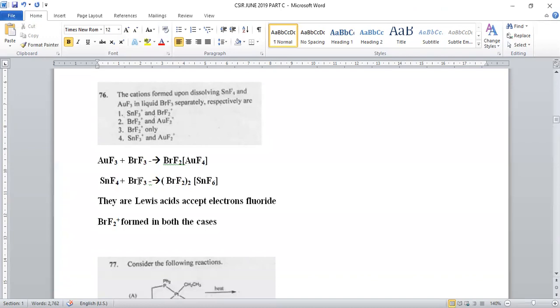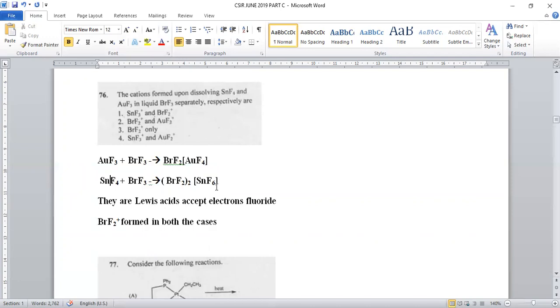When we see the mechanism, we clearly observe that gold trifluoride, when treated with bromine trifluoride, will accept one of the fluorines. When one of the fluorines is eliminated, the bromine trifluoride is converted into BrF2 positive. So a positively charged species will be generated. And when tin tetrafluoride is treated with bromine trifluoride, the product will be [BrF2]2 SnF6.